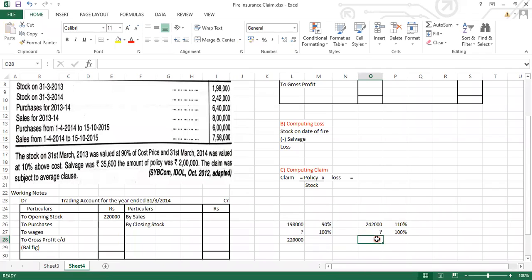Find it out. Yes, again you will be getting the same amount, 2,20,000. Sorry, this will come down.